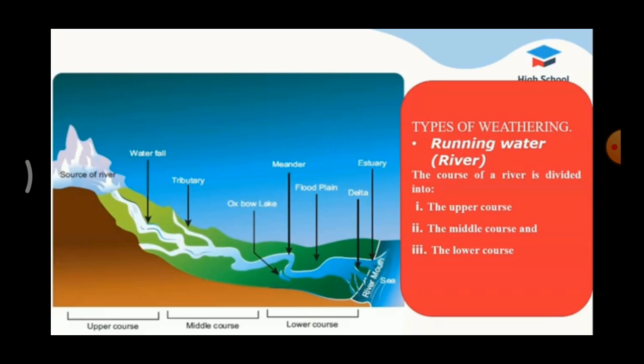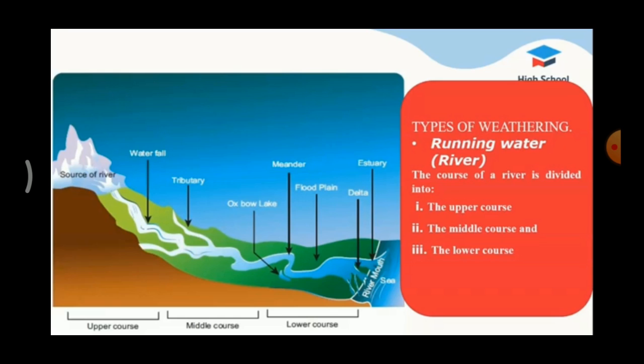Next one, middle course. The river enters the plain in its middle course. The volume of water increases with the confluence of many tributaries and thus increases the load of the river. Thus, the predominant action of a river is transportation. Transportation means what? Transport from one place to another place.